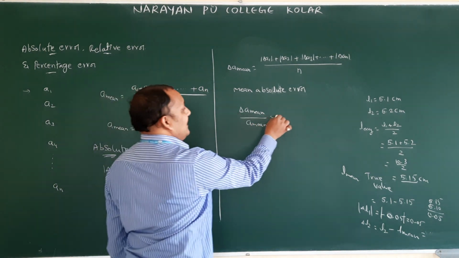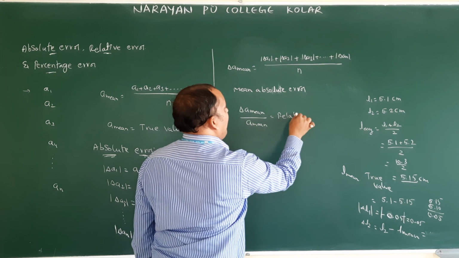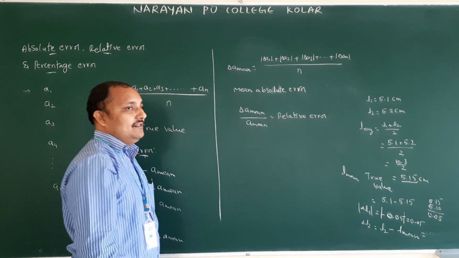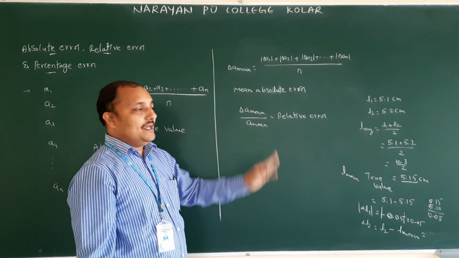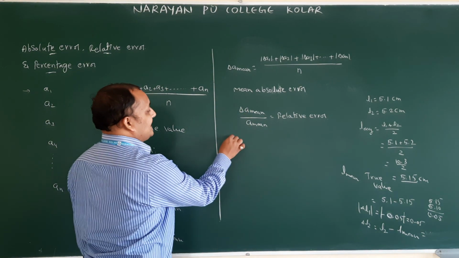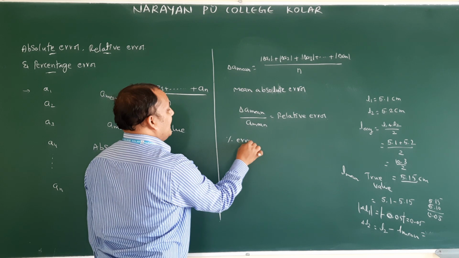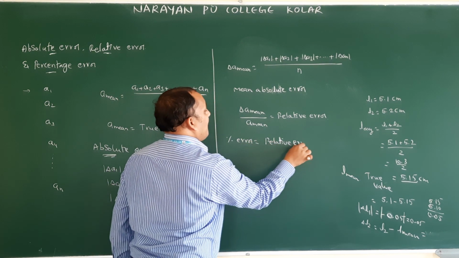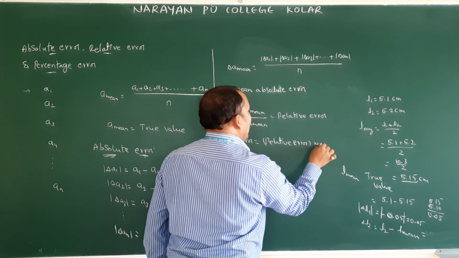What is this one we say? Relative error: ratio between mean absolute error and mean value or true value. Now what is percentage error? Percentage error is nothing but relative error into 100.